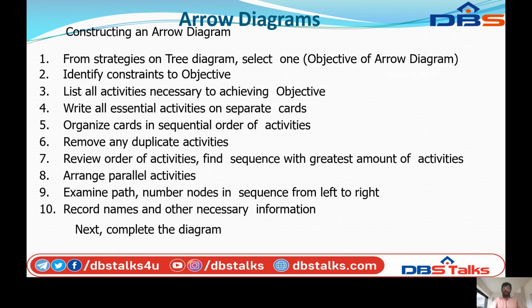Arrange parallel activities, so they will be arranged in a parallel manner. Examine the path: number codes in sequence from left to right, so in sequence order they will be arranged from left to right. Record names and other necessary information. Next, the diagram is completed. Next, we can see the diagram for the arrowhead.